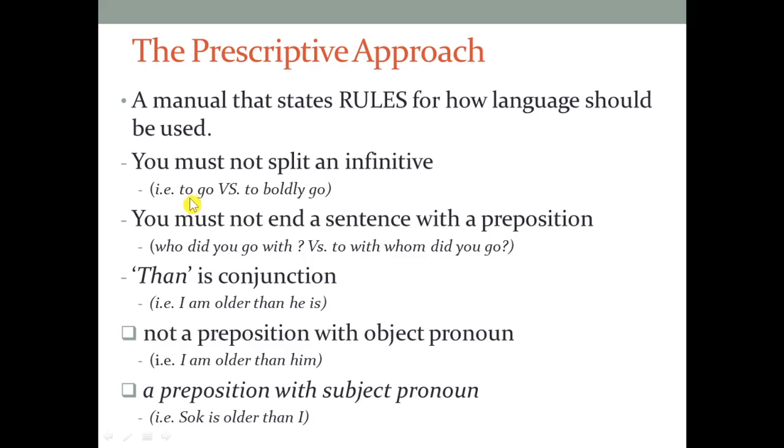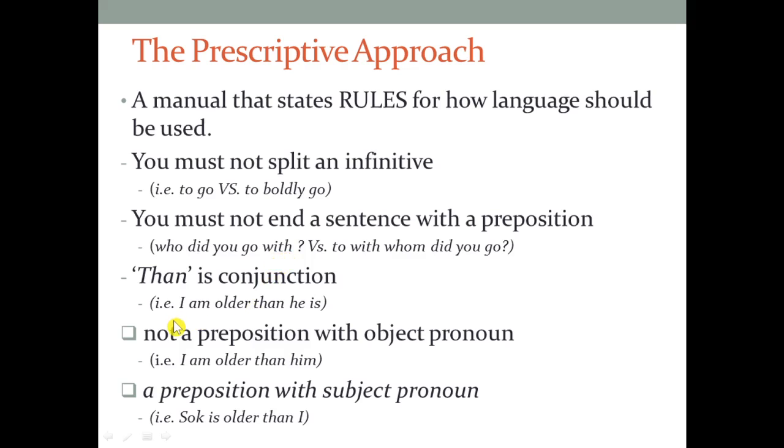Therefore, you can say to go, but if you split the infinitive with to and have an adverb in the center or between, it becomes not acceptable. You must not end a sentence with a preposition. Is it okay to say who did you go with, and with whom did you go? Based on the prescriptive approach, the first question is not acceptable because the preposition with stays at the end.